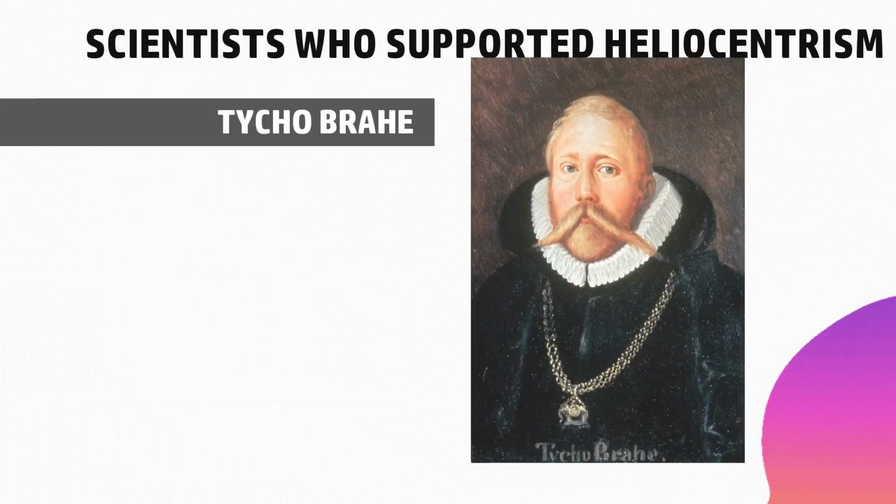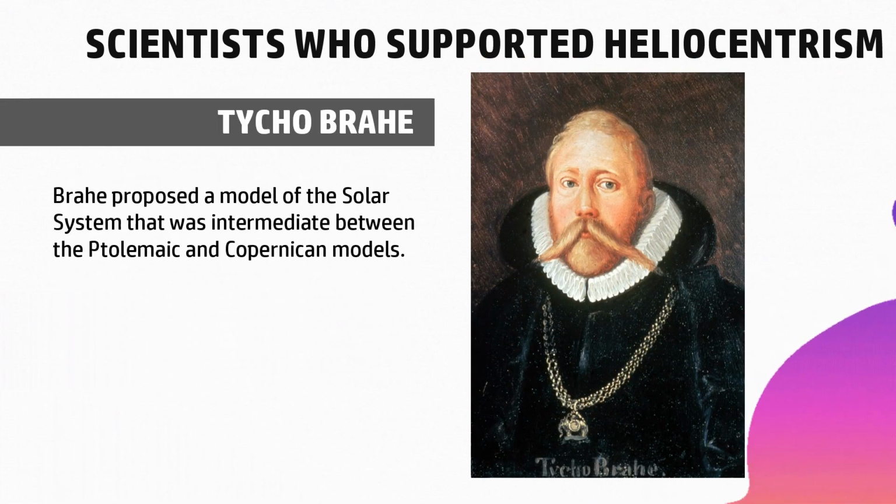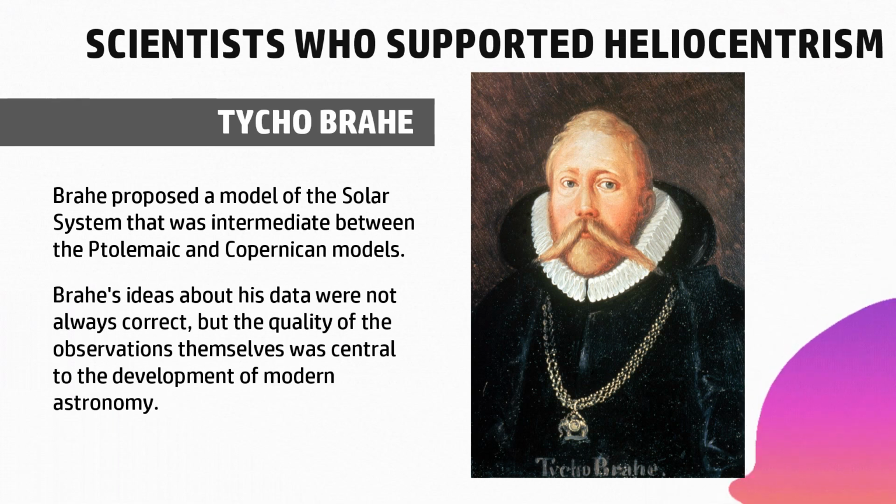Tycho Brahe is known for his skills in making astronomical instruments. Brahe proposed a model of the solar system that was intermediate between the Ptolemaic and Copernican models. He said that as the sun revolves around the Earth, the other planets are moving around the sun. Brahe's ideas about his data were not always correct, but the quality of the observations themselves was central to the development of modern astronomy. The most significant was when he was able to observe the explosion of a star, a supernova. This rejected the assumption that stars are immutable.